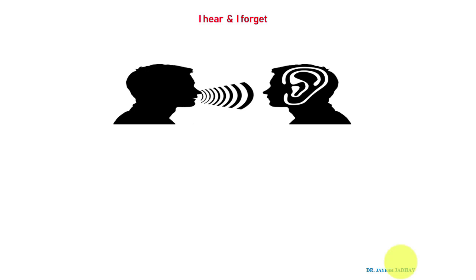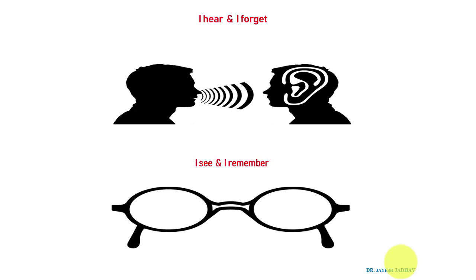Second, if you, as a teacher, show them something, some pictures or some diagram, chances are students will remember some part of that. That means showing something is always better than only the lecture method, because when we show information in a visual form, our brain interprets and memorizes that information very well.